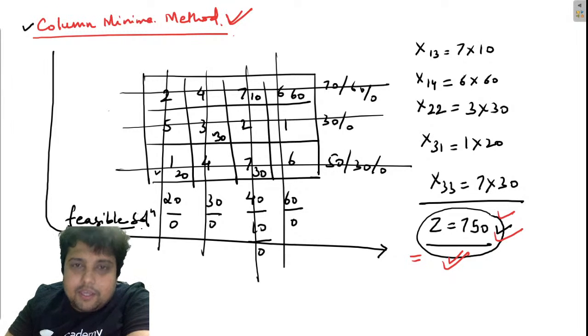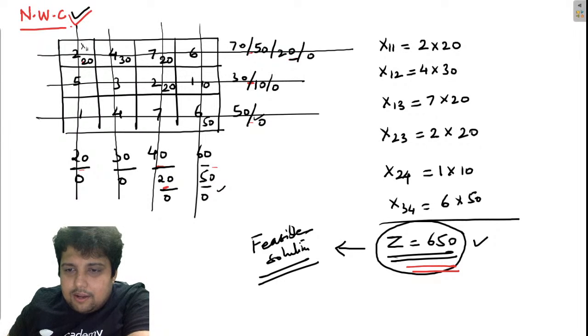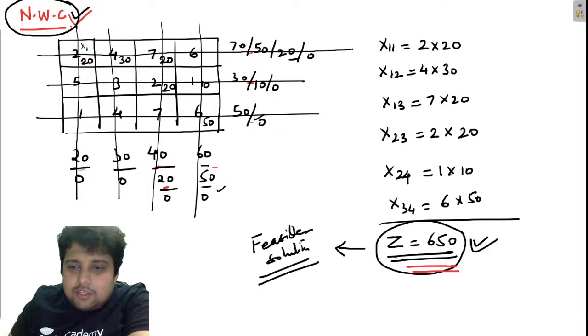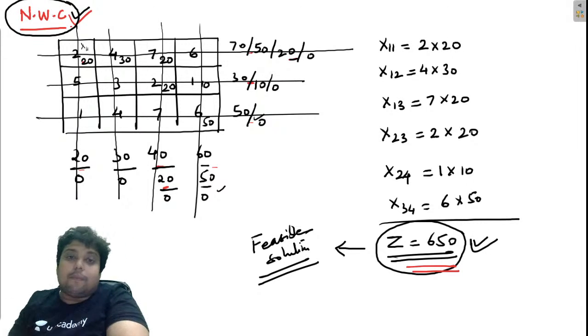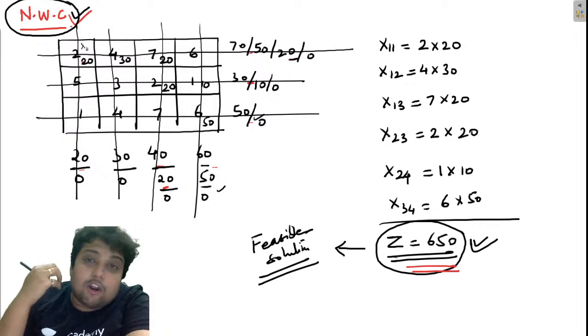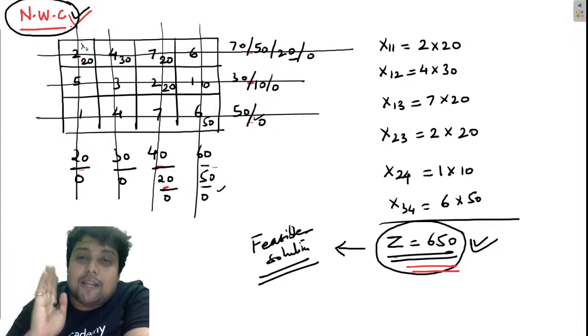Let's not become hero. So let's take 650, the northwest corner method feasible solution, and let us perform the optimality test. Because I know that 650 is not optimal, the optimality test will straight away prompt me that this is not an optimal solution and you will have to further optimize it. That's why I'm taking 650.